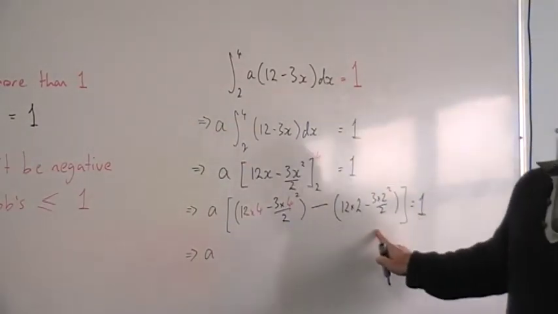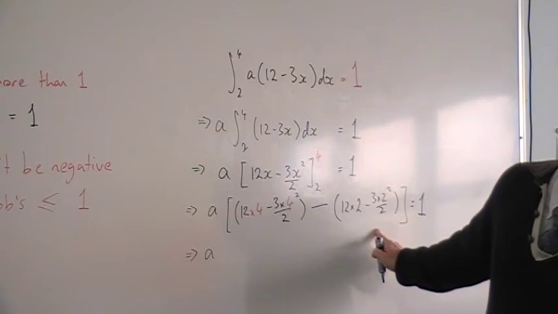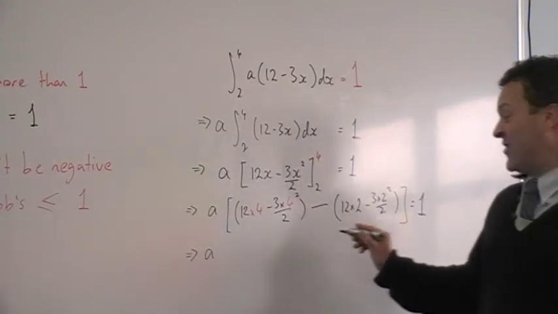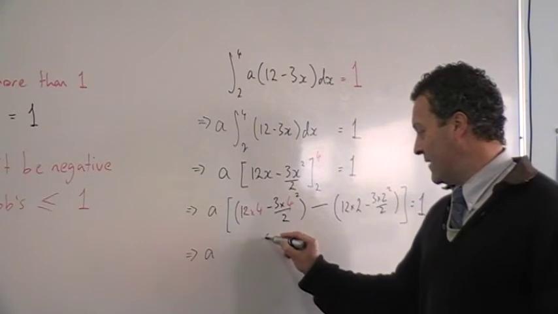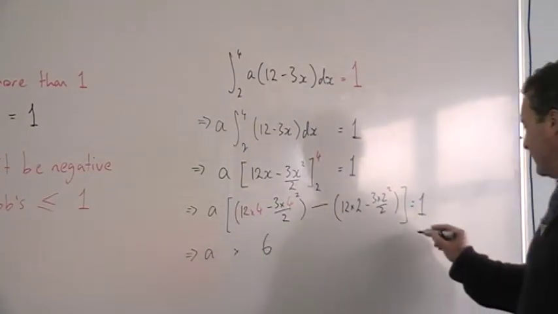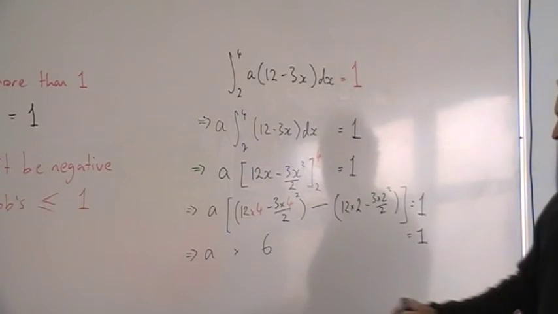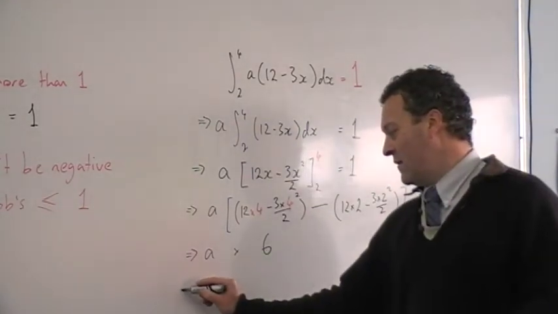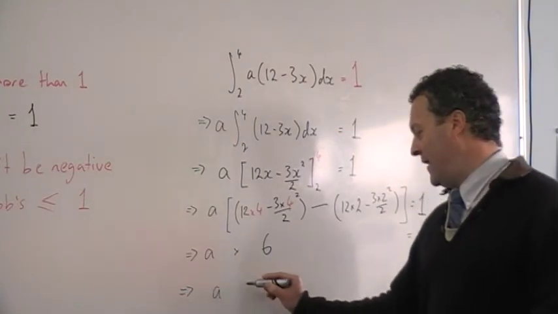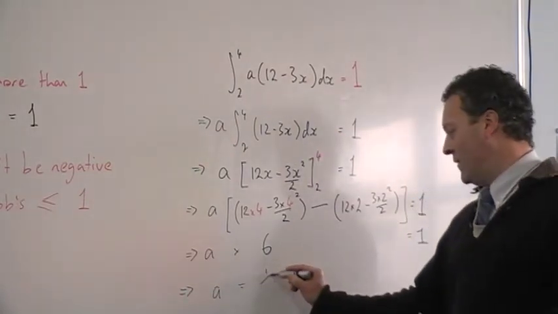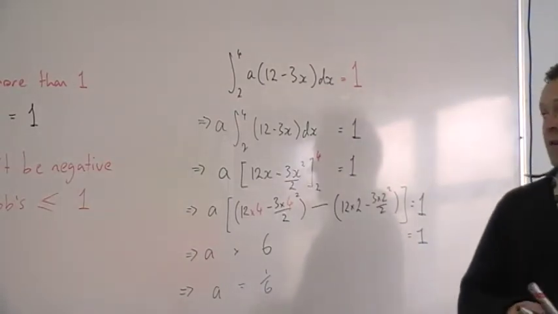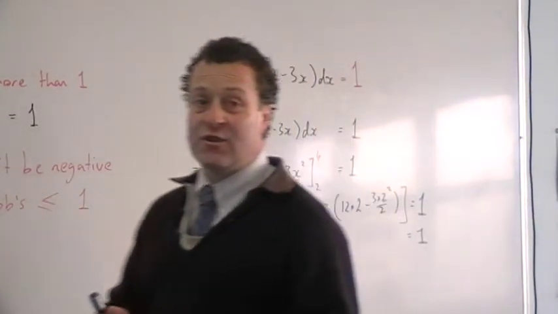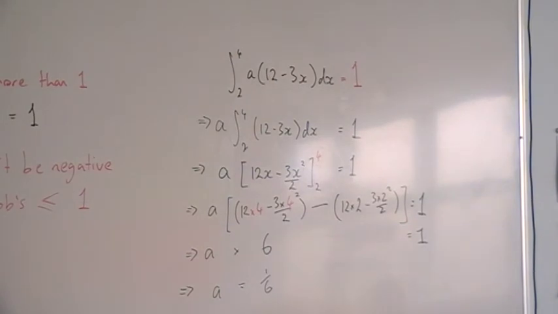That's just a bit of number crunching. So all of that comes out to 6. So I get A times 6 equals 1. Therefore, we get A being 1 divided by 6. So for that there to be a probability distribution function, a bit of a mouthful, for a continuous random variable, then A has to equal 1/6.